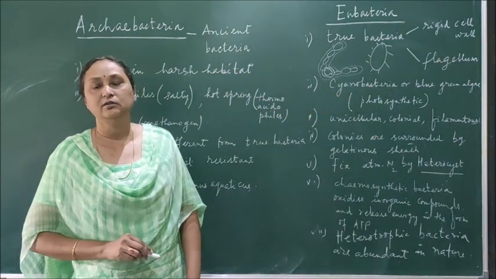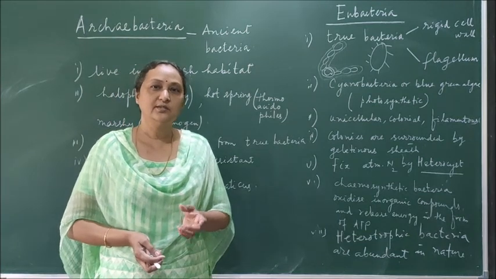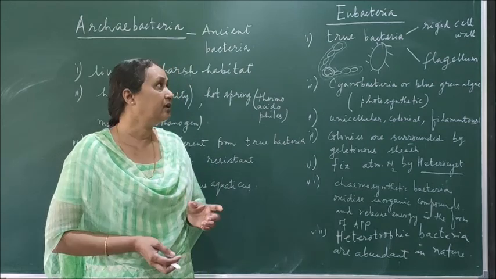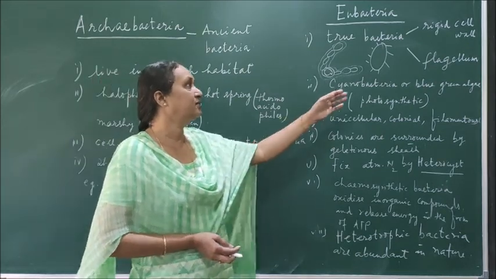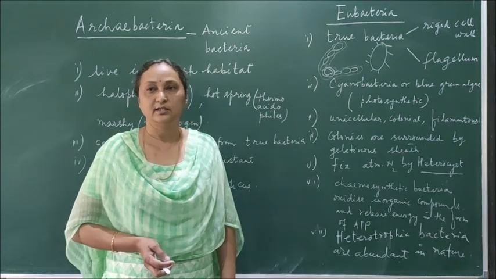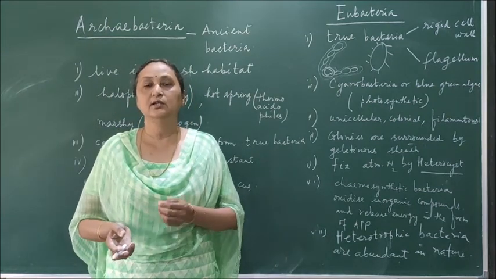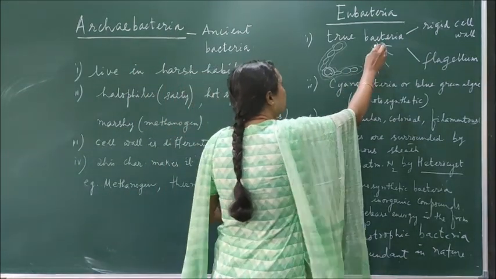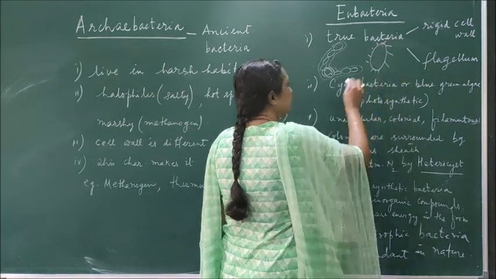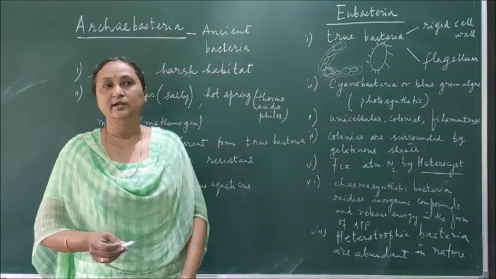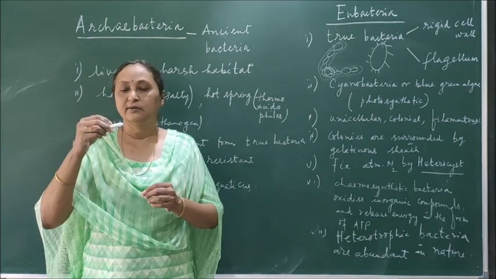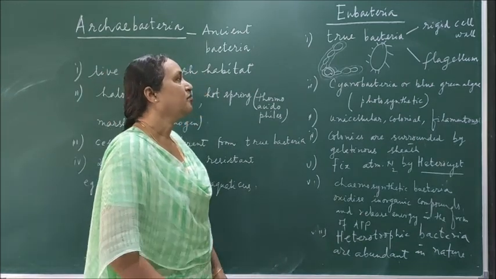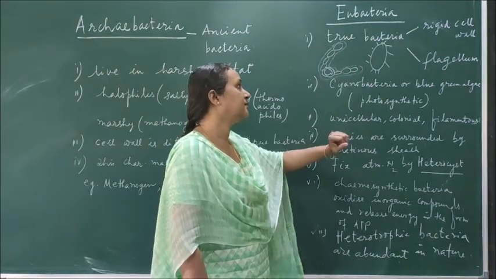And I told you the classification is not only depending on the shape, but depending on the number and the presence of the flagella also we can classify the bacteria. In some bacteria there is one flagellum present. In some there is one flagellum at this end, another flagellum at this end. In some of the bacteria, flagella are present all surrounding the cell. So depending on the number and the presence of the flagella, the bacteria are also classified.